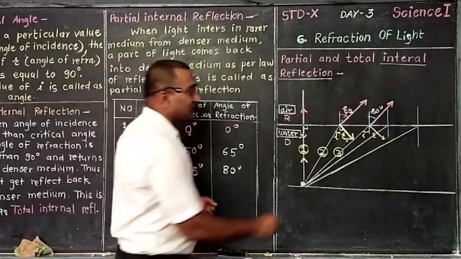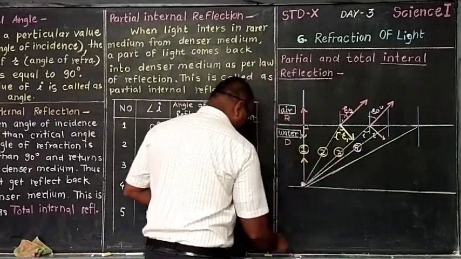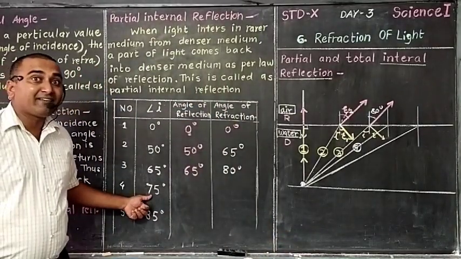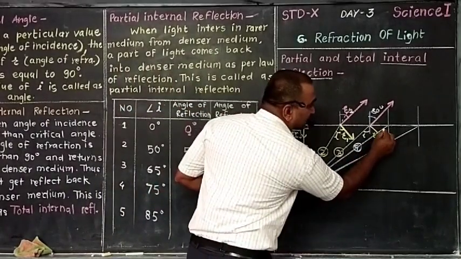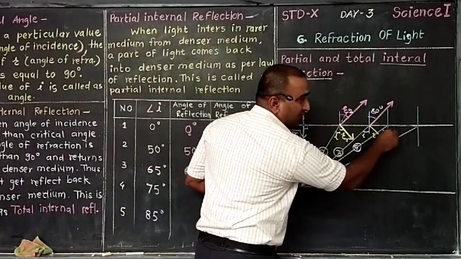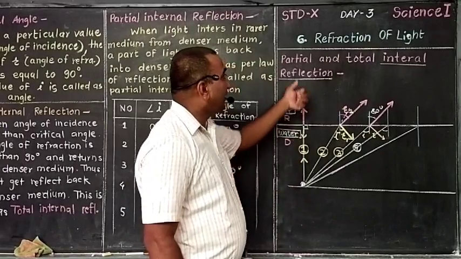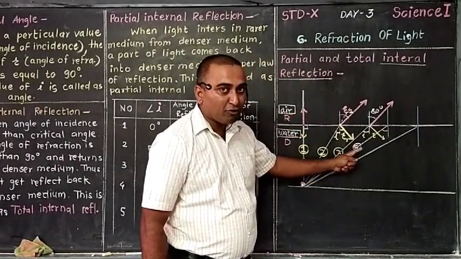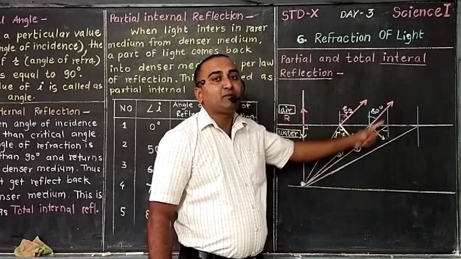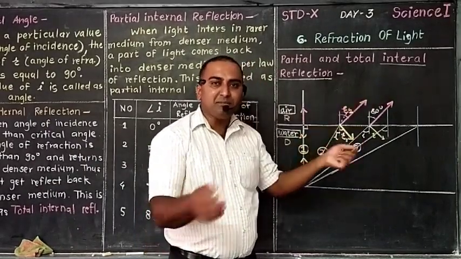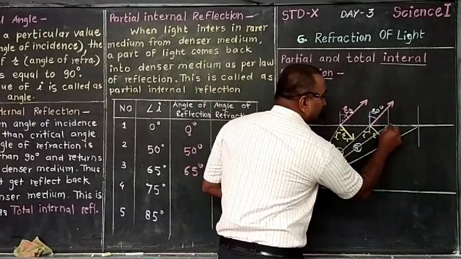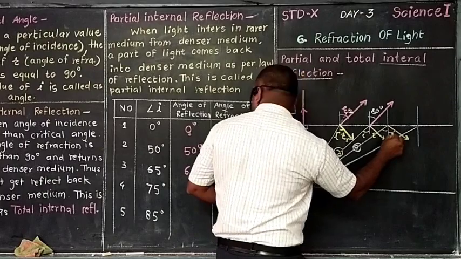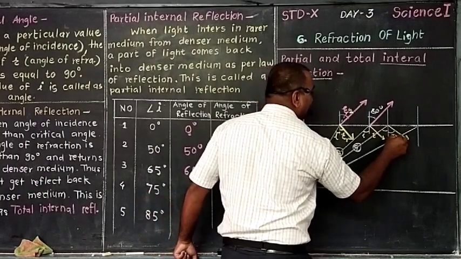Now just consider this fourth ray. With the fourth ray, what will happen? The incidence angle is 75 degrees. That means this angle is 75. So are we getting partial reflection as a rule? Yes, when rays are traveling from an optically denser medium to a rarer medium, some light will reflect. So here also we are getting this light, following the rule of which degree? That is 75 degrees.